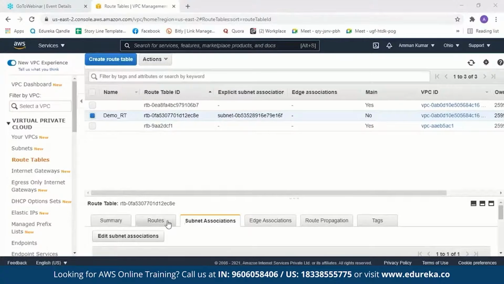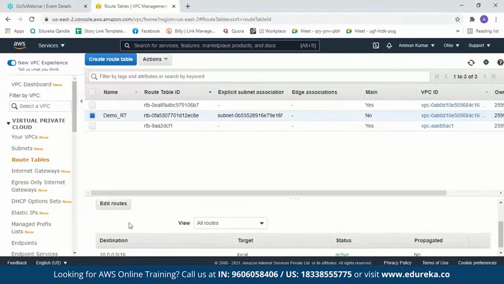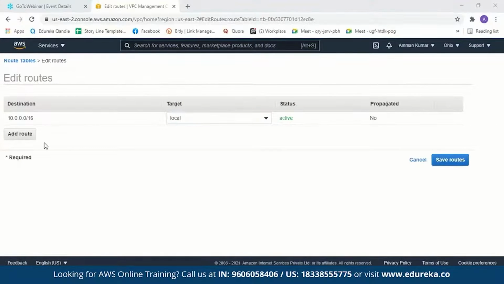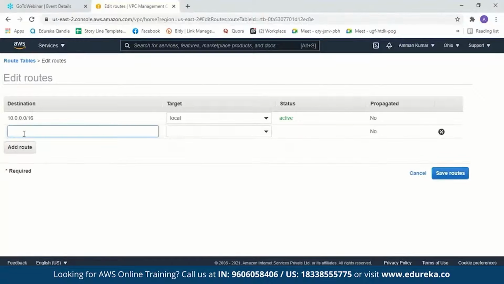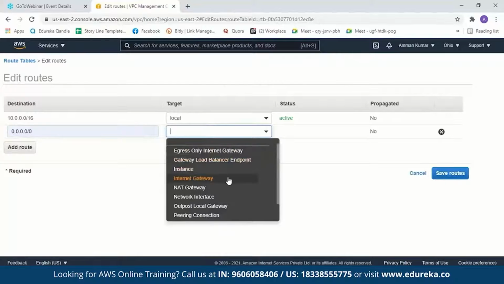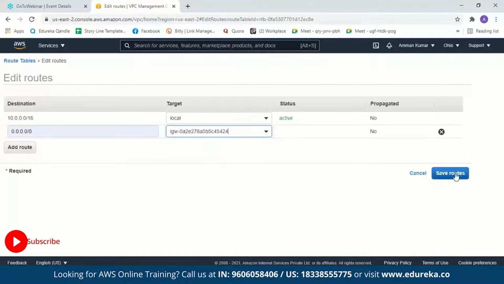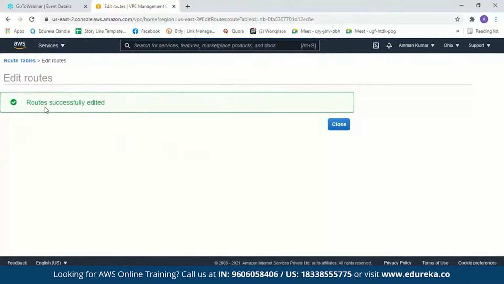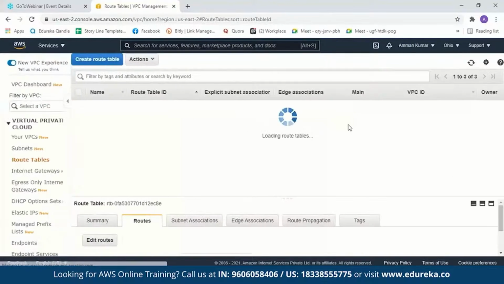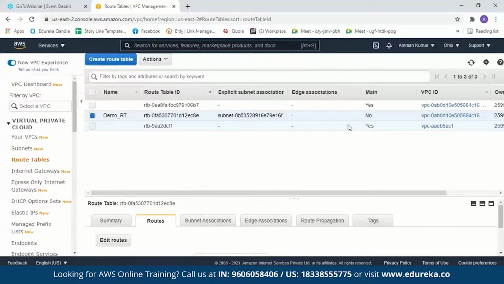After the subnet association, we have to edit the route to access the internet gateway. So we click on route, edit our routes. Now let us add another route. For the destination we'll give 0.0.0.0/0. Now this means your traffic can flow anywhere. The target will be the internet gateway, since we're trying to access our internet gateway. So we'll select this and then save the route. Now we get a message saying route successfully edited. We close it. Now with this, we have created a VPC, a subnet, a route table, and an internet gateway.